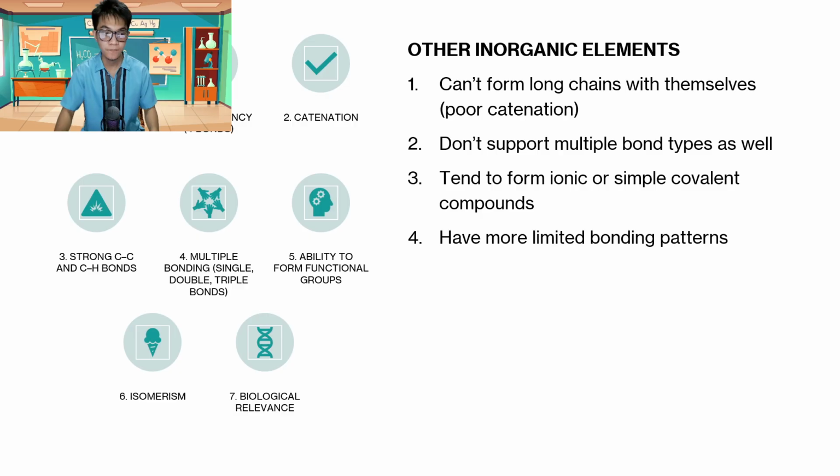Now, in comparison to inorganic elements, how different could it be between organic and inorganic elements? First, they can't form long chains with themselves, so they have poor catenation. Let's think about cyanide. Cyanide contains carbon, but is not considered part of organic chemistry. Why?